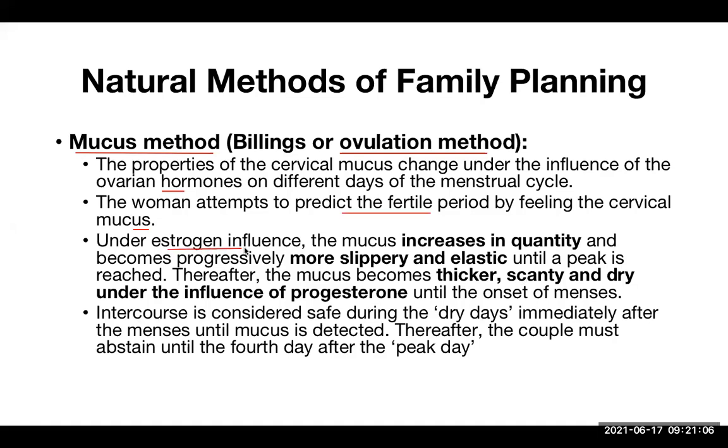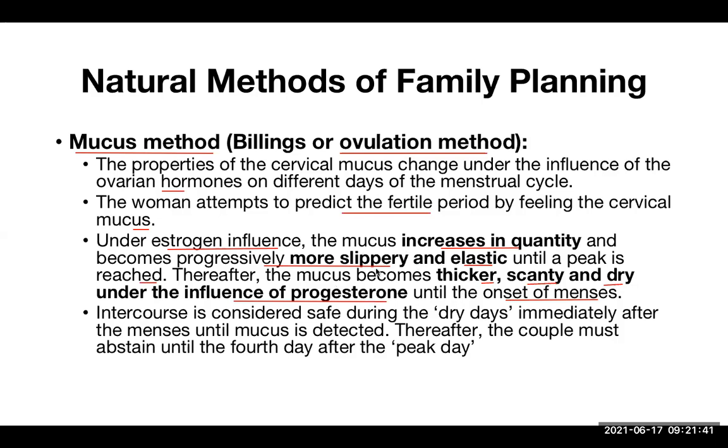Under estrogen influence, the mucus increases in quantity and becomes progressively more slippery and elastic until a peak is reached. Thereafter, the mucus becomes thicker, lesser, that is scanty, and dry under the influence of progesterone until the onset of menses occurs. So it is clearly written what the effect of estrogen on the cervical mucus is and what the effect of progesterone on the cervical mucus is.